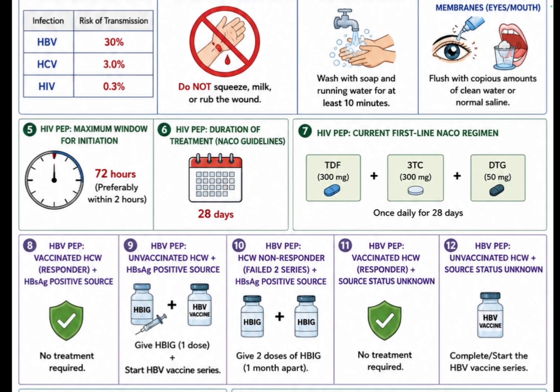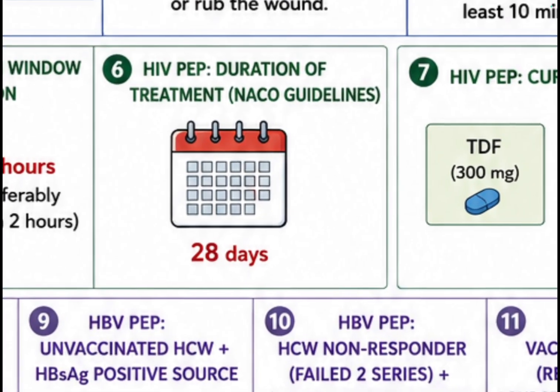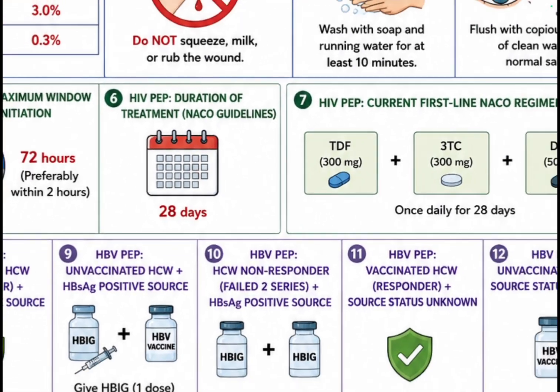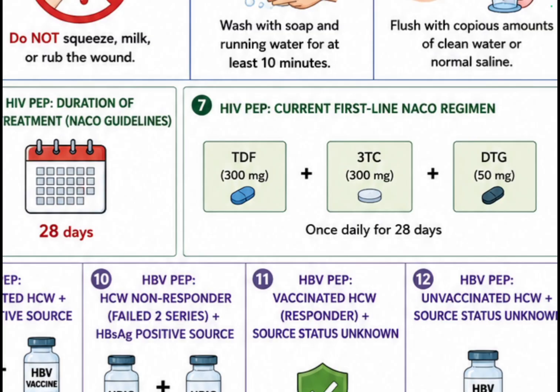The next question, what is the duration of treatment according to NACO guidelines? NACO stands for National AIDS Control Organization. So the duration of treatment under NACO guidelines is 28 days. The current first line NACO regimen, that is the next question, is the TLD regimen: tenofovir, lamivudine, and dolutegravir. The doses are 300 milligram, 300 milligram, and 50 milligram. Dolutegravir is 50 milligram. These drugs are available as an FDC, fixed dose combination.